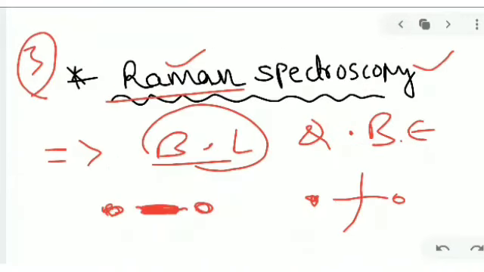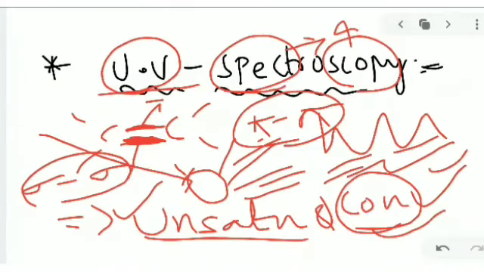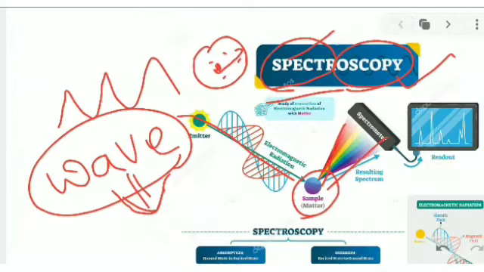These are very important things, guys. IR spectroscopy and all the spectroscopy methods are covered in this class. This is a very important topic, and these spectroscopy methods are very useful to everyone, and also very important for future generations in the research field. Finally, I hope all of you understand these examples and what is meant by spectroscopy.